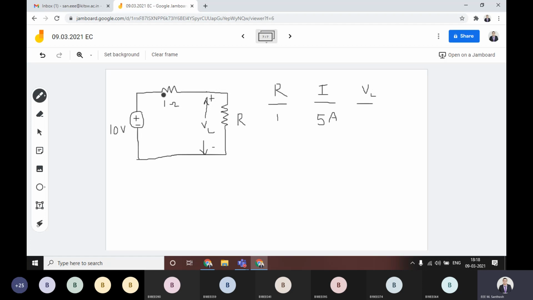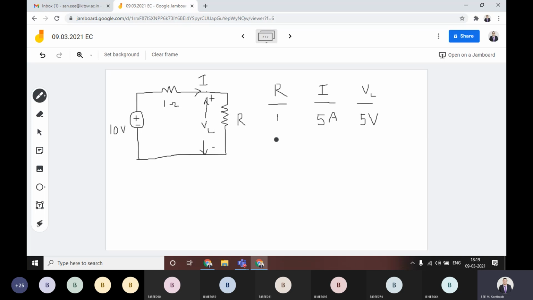Both are in series, so the equivalent resistance is 2 ohm. Then only the voltage source is existing. Voltage by resistance will give you the current value, 10 by 2, that is 5 amperes. Then what is the value of VL? If the current is equal to 5 amperes, VL is simply I into R, that is equal to 5 volts.